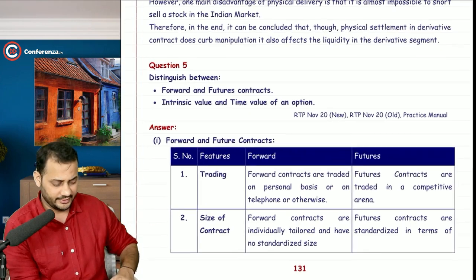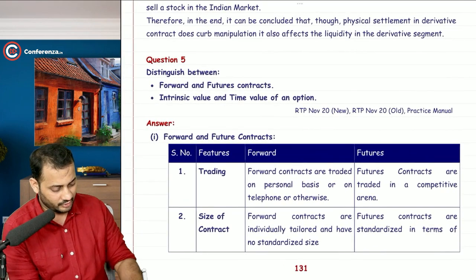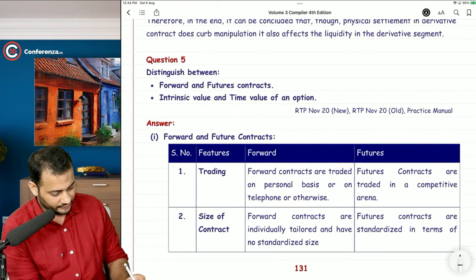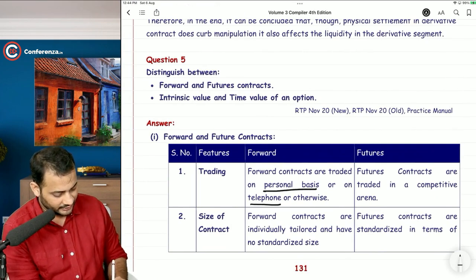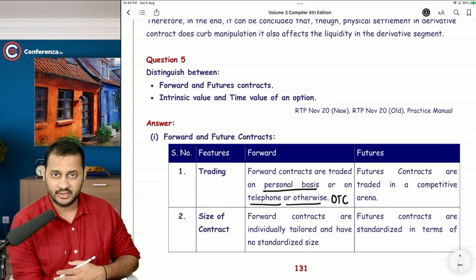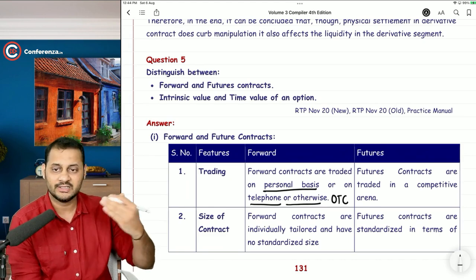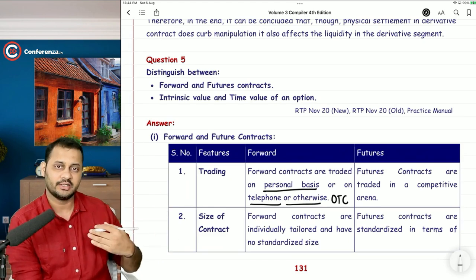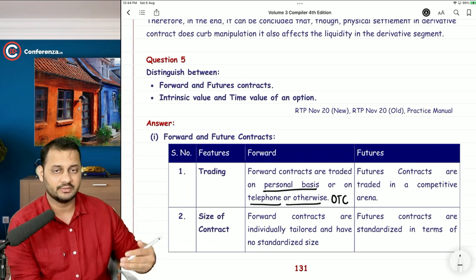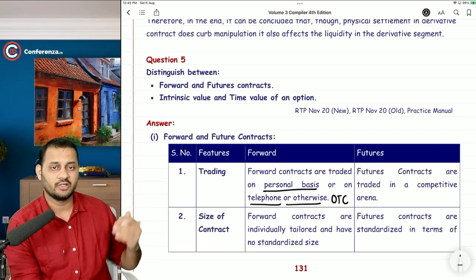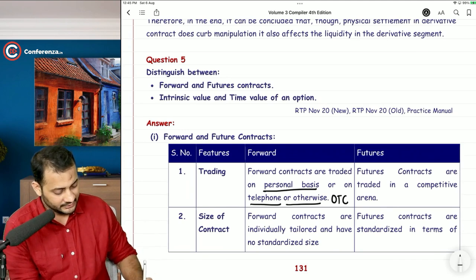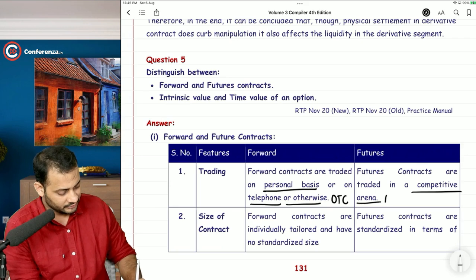See, first of all, trading. Trading of the forward contracts is on a personal basis, on telephone or otherwise. We can say over the counter, OTC market. Over the counter means on one side of the table a buyer is sitting, on the other side of the table a seller is sitting. In the center the table will be there. So that's why we call it over the counter. What happens in the futures contract? They are traded in a competitive arena which is called exchange traded.